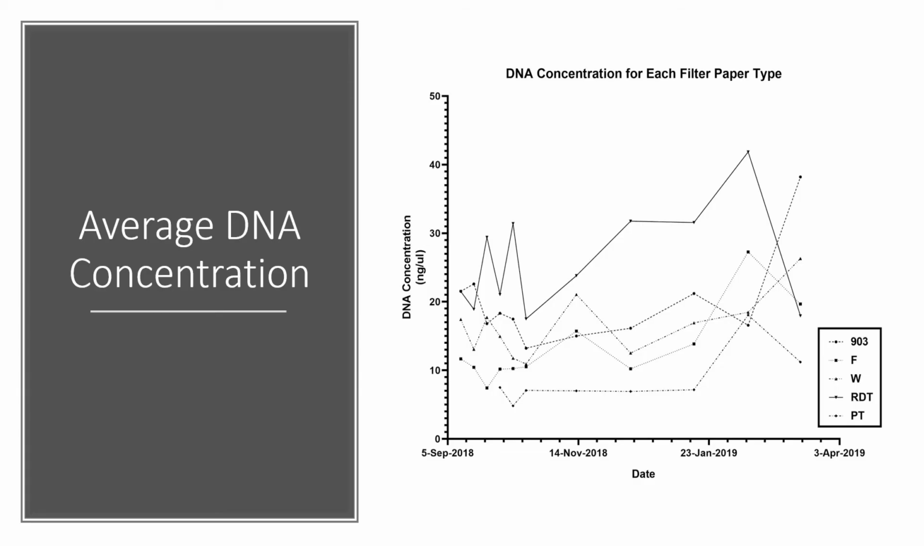This is my data graphed over a 6-month period. The rapid diagnostic test, or RDT, consistently produces a high level of DNA concentration and tends to have the highest concentration out of all the samples. Next to it would be the Whatman 903 and the Whatman W1. The paper towel produced a consistent amount of DNA nearly every time it was measured, yet it produced the least amount of DNA almost every time.